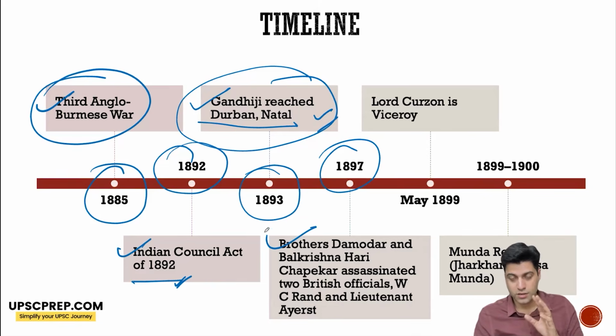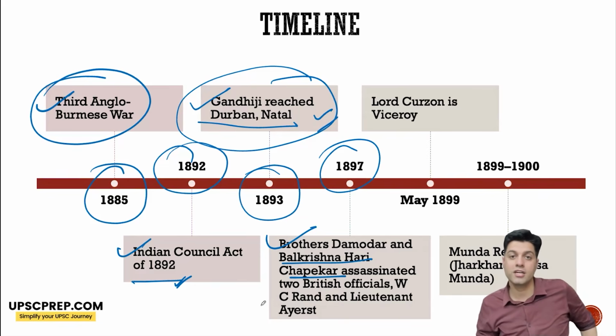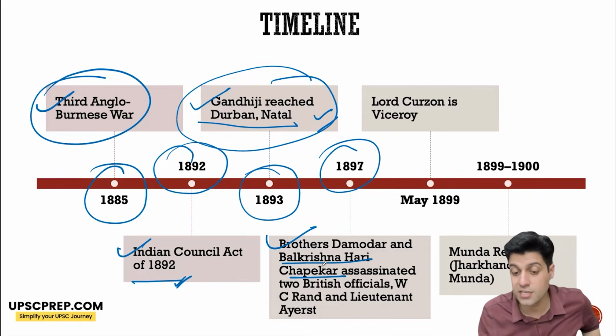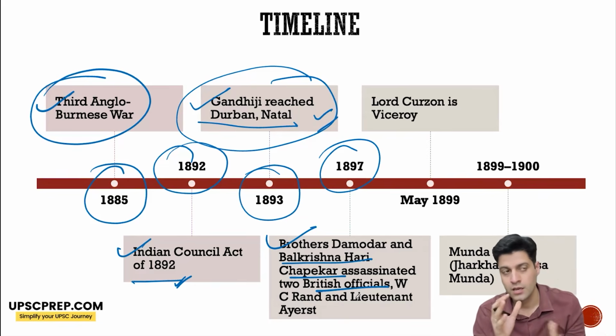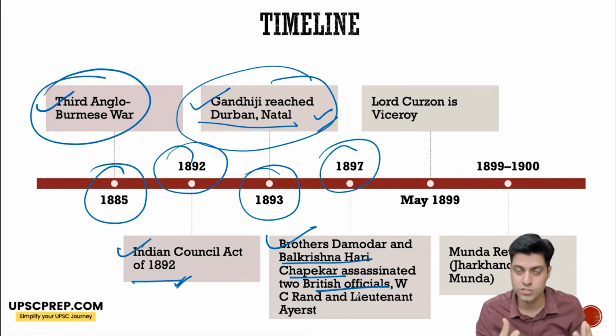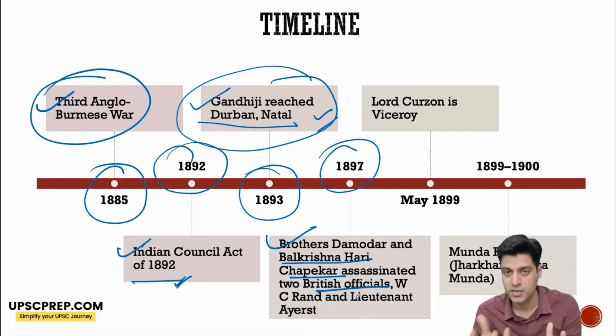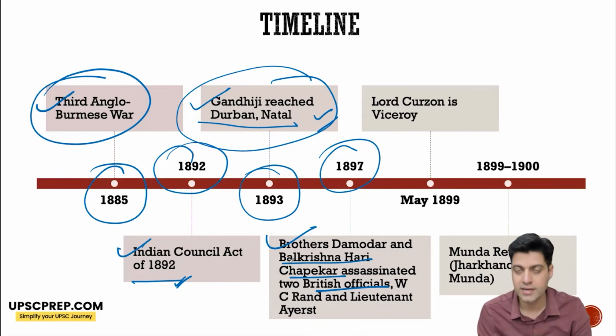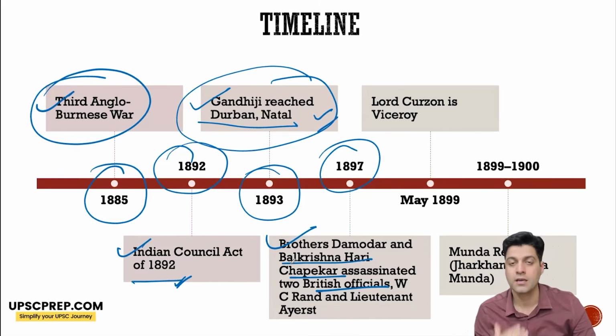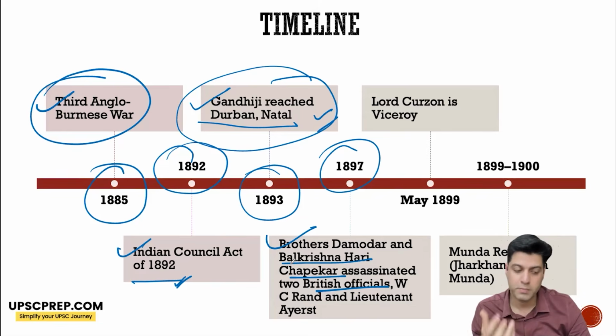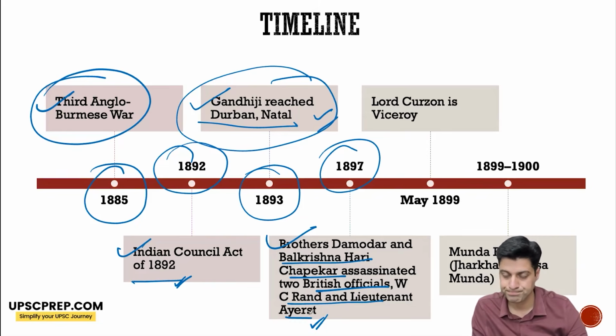In 1897, the brothers Damodar and Balkrishna Hari Chapekar, the Chapekar brothers, another of the revolutionary activity, assassinated two British officials. At that time, the plague was happening in Maharashtra, particularly the Pune and Nashik region, and given the way the British were handling it, many people were not happy. So the Chapekar brothers assassinated two British officials, W.C. Rand and Lieutenant Ayerst, who were the plague commissioner and the assistant commissioner.